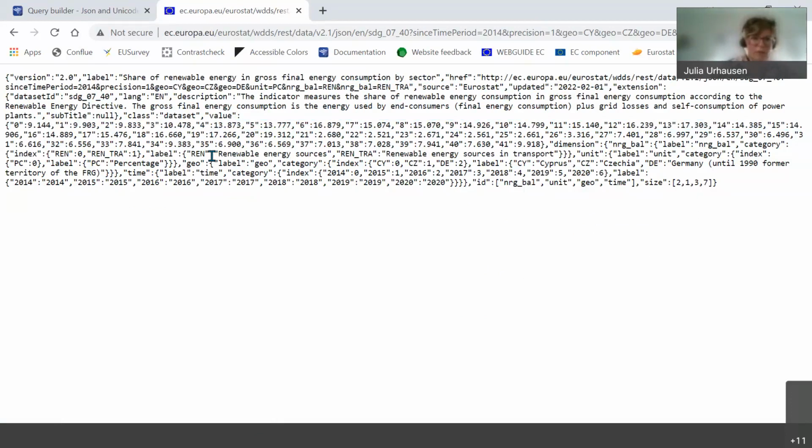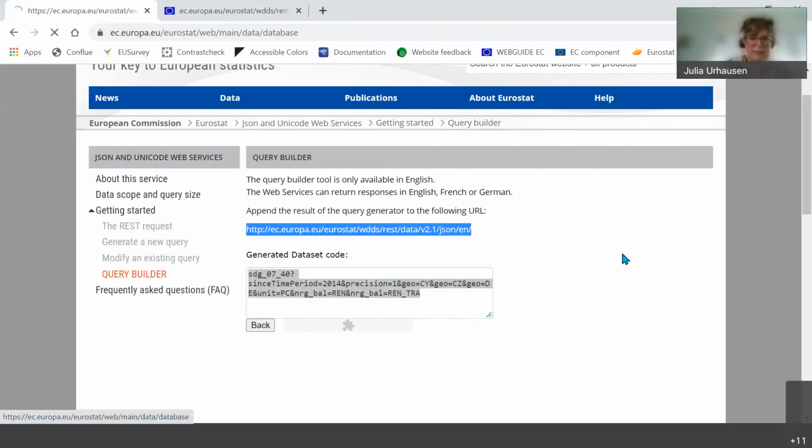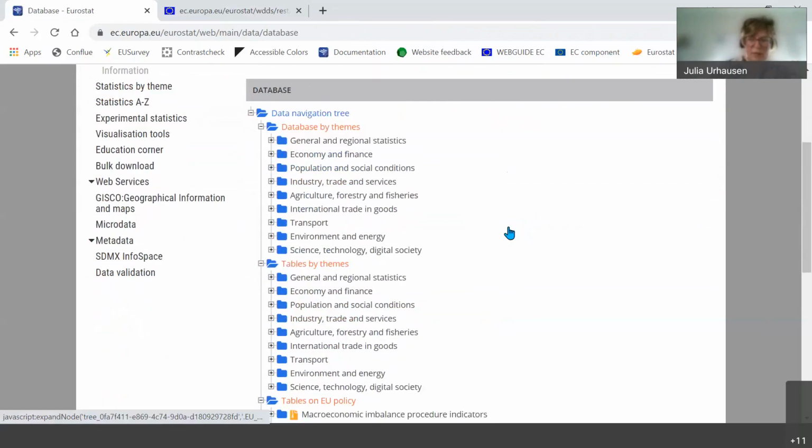We really recommend you to use this web services. Otherwise, as I said, the database is freely available for you to browse.